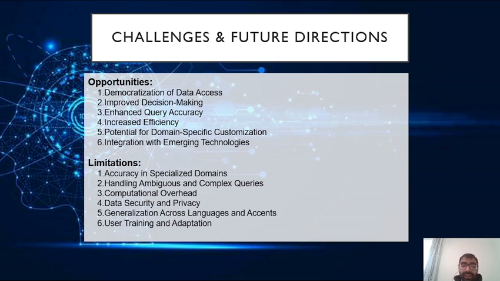The third is computational overload. Deep learning models and technologies like GNNs and reinforcement learning require substantial computation power and resources. These computation resources are costly and require heavy investment. So again, it can be a drawback. The fourth is data security and privacy. As natural language interfaces make data querying more accessible, the risk of unauthorized data exposure increases. Strong security measures will be required to safeguard sensitive information. For example, in finance the information is very sensitive because it is related to money. So we need more security-based tools to protect the data.